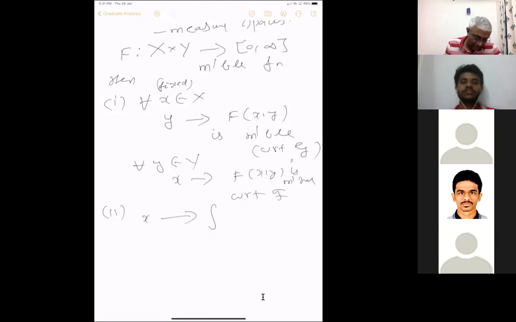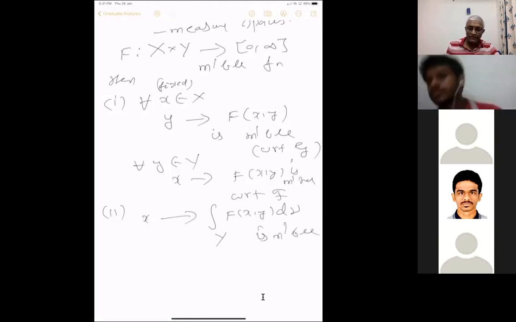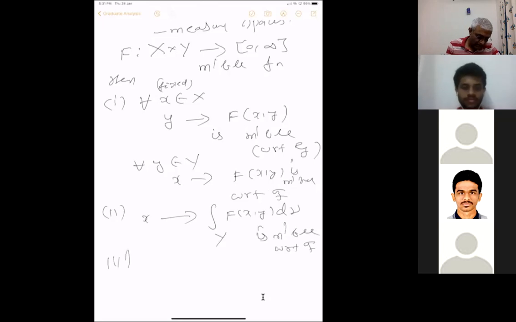Taking the integral with respect to the second measure nu, you get a function of x, and this function is measurable with respect to the first sigma algebra. Similarly, y going to the integral over x of f of x,y d mu is measurable with respect to G.